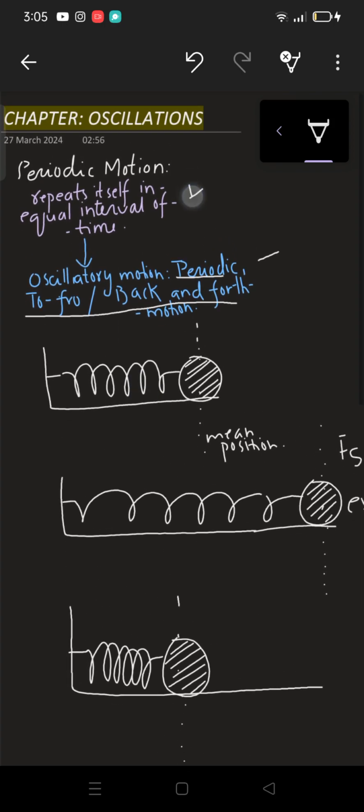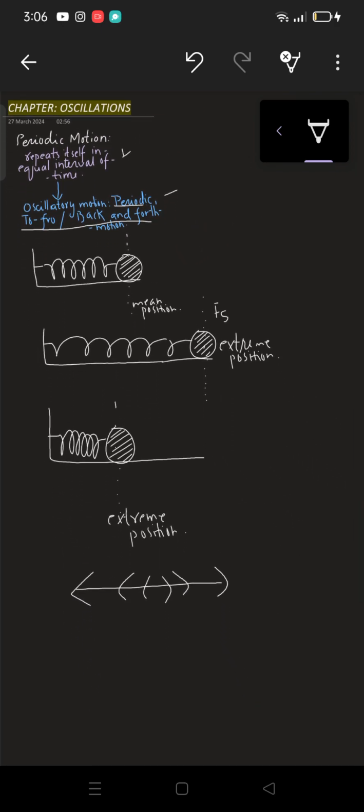Now what will you say? Is every periodic motion an oscillatory motion? No, not every periodic motion is an oscillatory motion. I've already told you the revolution of the earth around the sun is also a periodic motion. But is it a to and fro motion? No, it isn't. So if it isn't a to and fro motion, how is it an oscillatory motion? So not every periodic motion is oscillatory motion, but every oscillatory motion is a periodic motion.